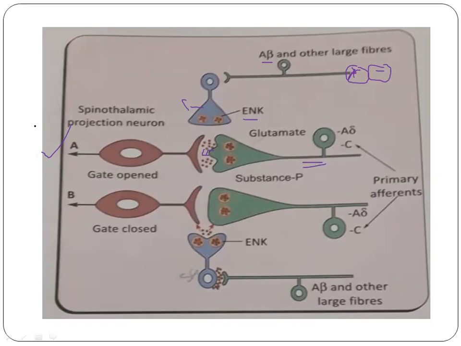and there is transmission of pain impulses. Now consider another scenario where you give a tactile pressure, that is, you apply touch. What does this touch do? When the A beta fibers are stimulated, they in turn stimulate the inhibitory cells of the SG, and these secrete enkephalin presynaptically, which blocks the secretion and formation of substance P and glutamate, thereby blocking the pathway and closing the gate. So the transmission of pain does not take place. This is the important concept you must understand regarding the gate control theory. I'm sure that you are thorough with gate control theory.